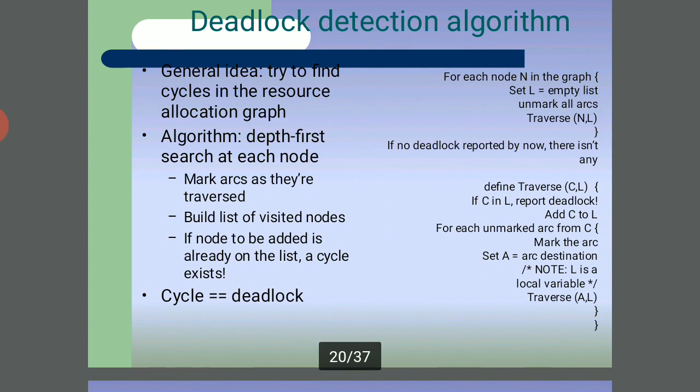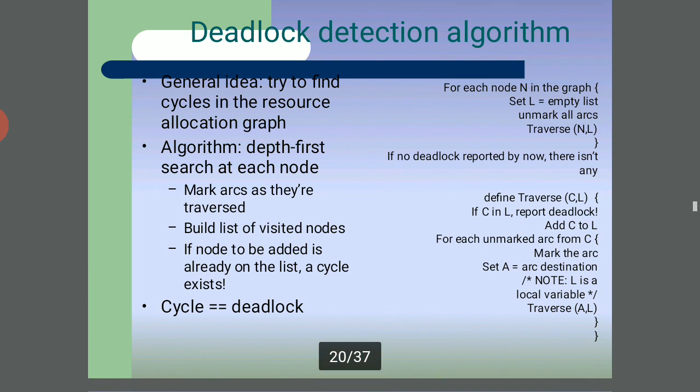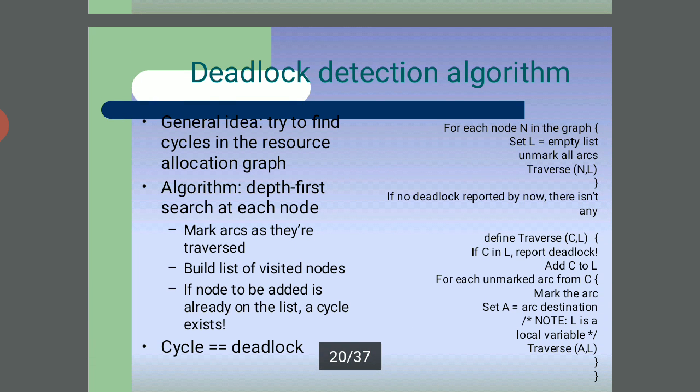And the deadlock detection algorithms: generally the idea is to try to find a cycle in the resource allocation graph. The algorithm does a depth-first search at each node, marking arcs as they are traversed and building a list of visited nodes.